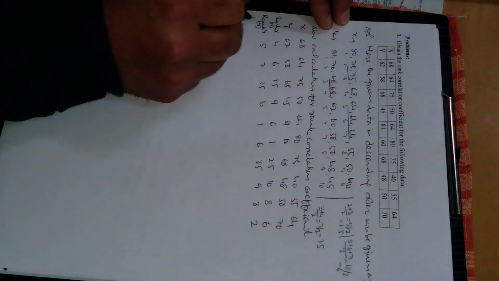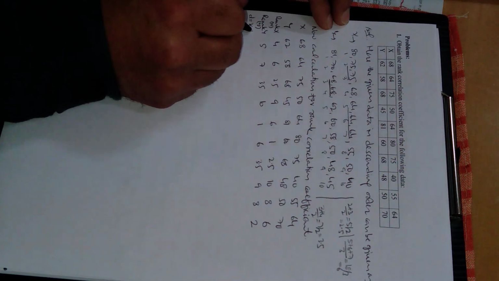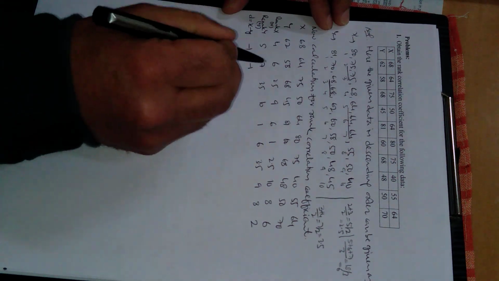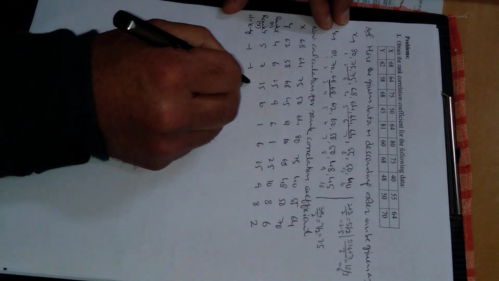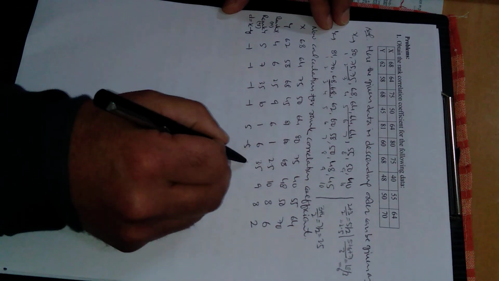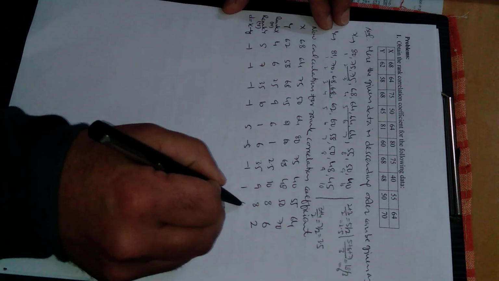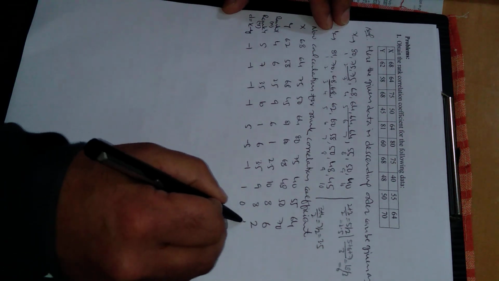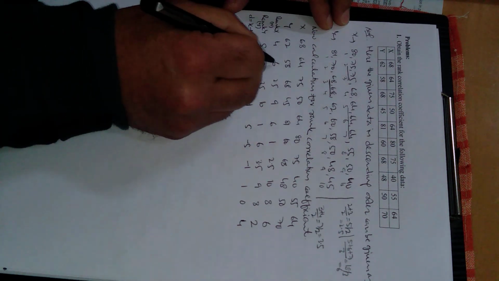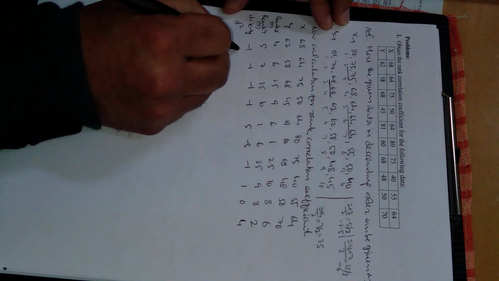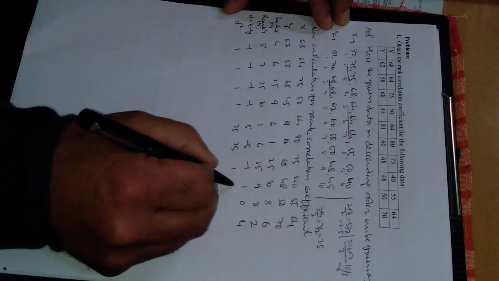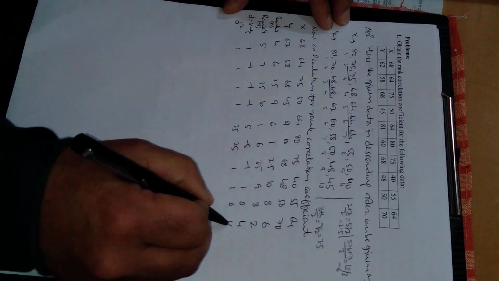Alright, so now D is the difference between rank of X and rank of Y, meaning X minus Y. This is minus 1, this is also minus 1, 5, minus 5, this is minus 1, 1, 0, this is 4. D square, corresponding to the difference X minus Y, is this one: 1, 1, 1, 1, 25, 25, 1, 1, 0, 16.